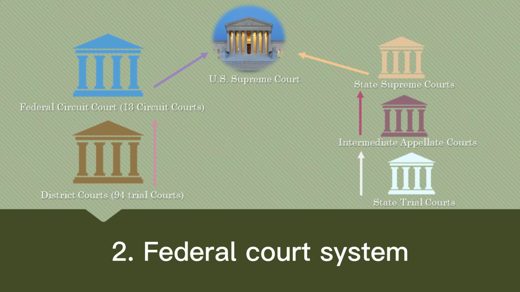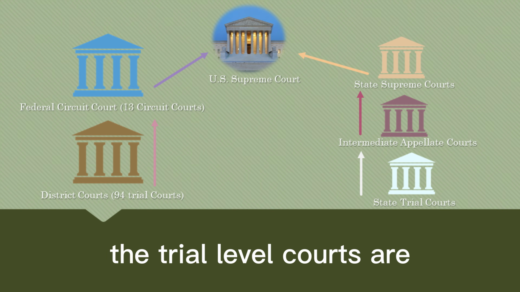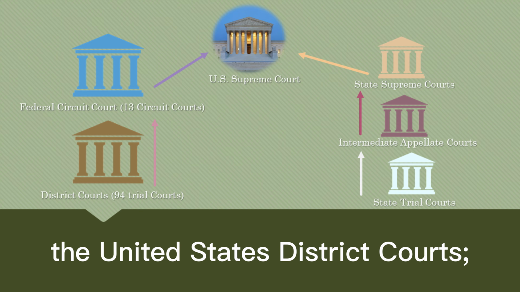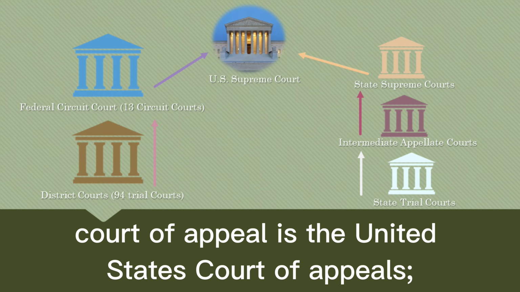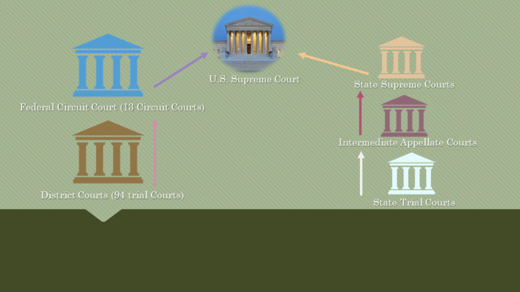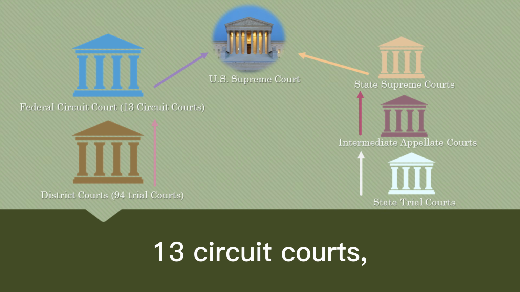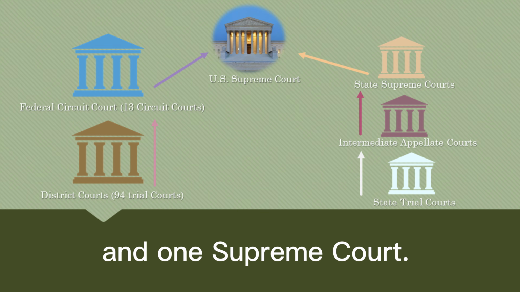2. Federal court system. The federal court system is organized into three levels. The trial level courts are the United States District Courts. The first level Court of Appeal is the United States Court of Appeals, and the Supreme Court of the United States is the ultimate decision maker. Throughout the nation, there are 94 district courts, 13 circuit courts, and 1 Supreme Court.